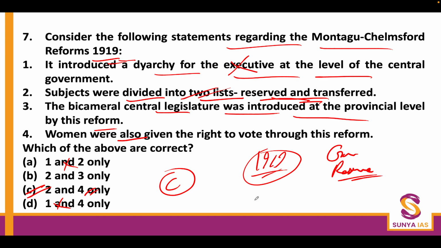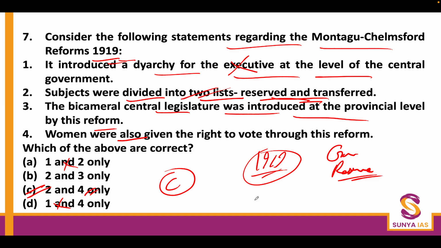Agriculture was given to the Indians, but irrigation was kept with the British. One of the major reasons for the failure of this diarchy was that it was just too cumbersome a system, and both sides kept fighting over who had the authority to take decisions, the reserved subjects, so the governor, or the transferred subjects, so the newly appointed Indian native ministers.